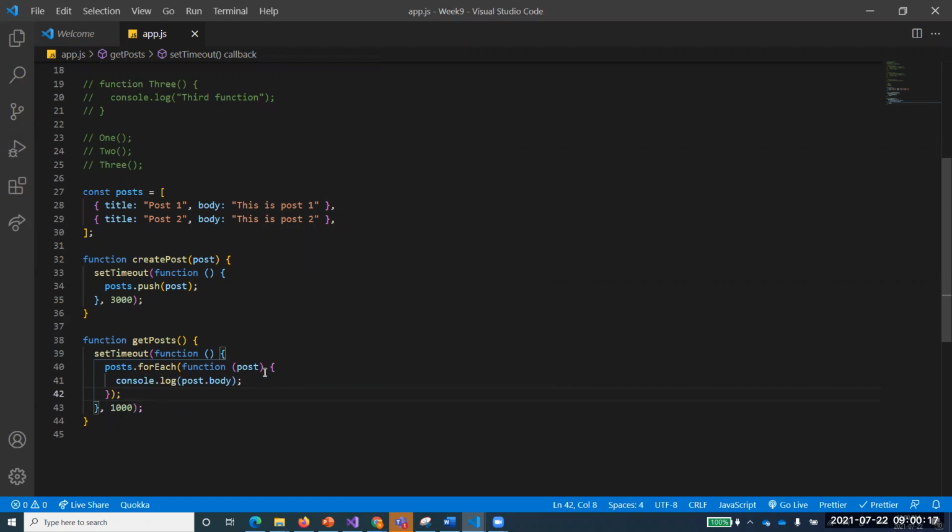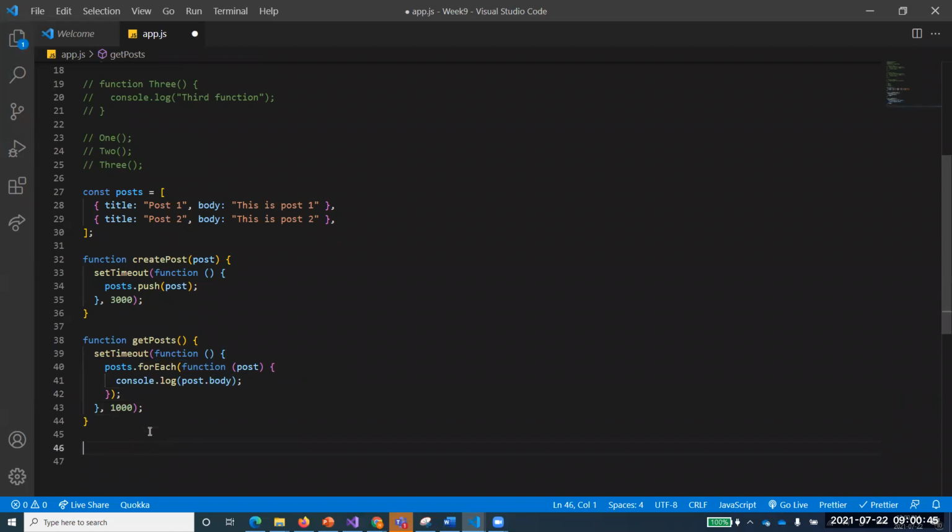I'm going very fast with the assumption that each one of you is understanding everything. Am I assuming the correct thing? Karthik and Armin, are you getting what I'm saying? This set timeout function and this post and this forEach, everything that we have just covered somewhere in 2.2 or 3.2. Okay, so for every value of the post, go and print post.body. I want to just print the body of that.